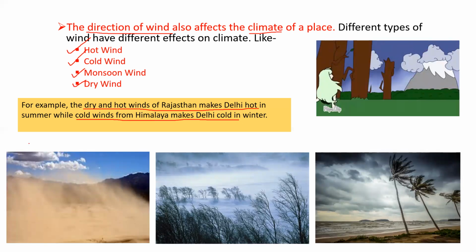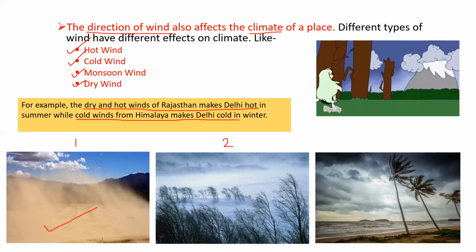You can already see that the first picture shows wind which seems very hot because this looks like a desert. And what is there in a desert? There is no water, nothing, only sand. So obviously this is the hot wind. In the second picture, there is only snow.